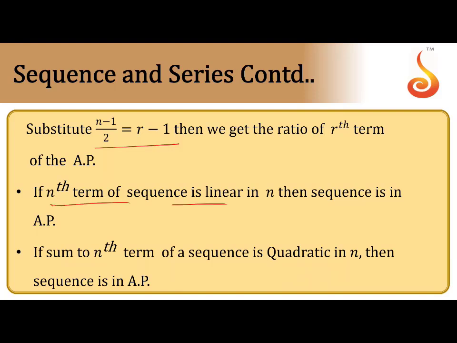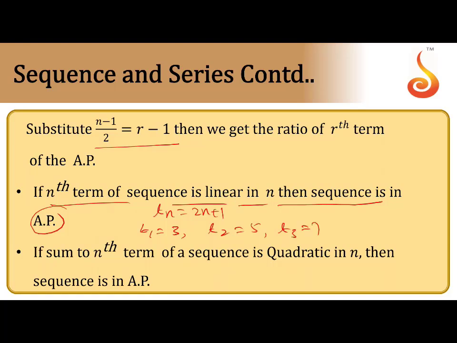If the nth term of a sequence is linear in n, then the sequence is called an AP. For example, take the nth term as 2n plus 1, with the domain as natural numbers. Take n equal to 1, we get t1 is 3. For n equal to 2, t2 is 4 plus 1, 5. t3 is 6 plus 1, 7.